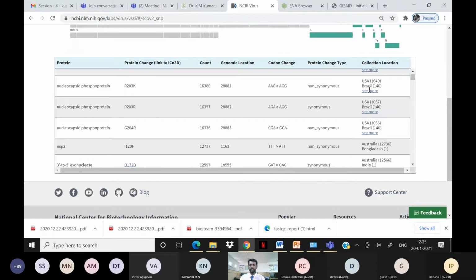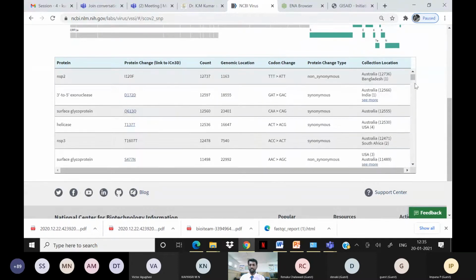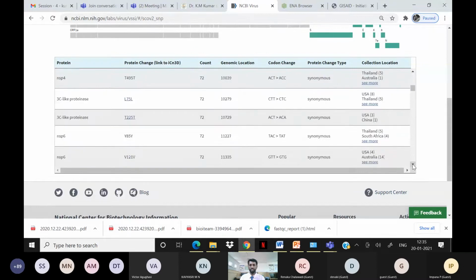You can see that it's USA, Brazil, and there are Australia, Bangladesh, and India. Even in India, these mutations are identified. Most of the strains, the samples, they've identified these mutations more in Australia and US, and even in India. So all this mutation data we can get here in the NCBI virus information.